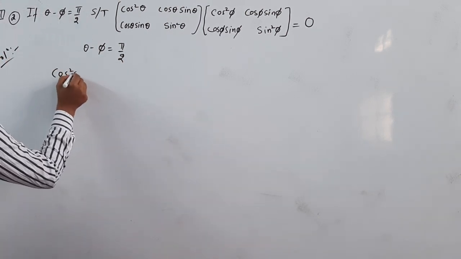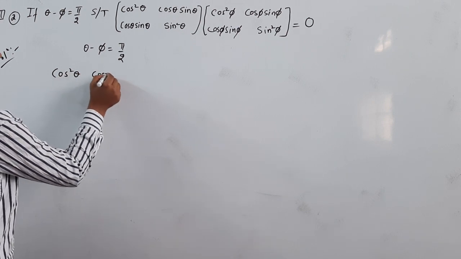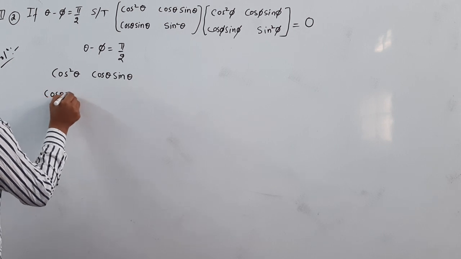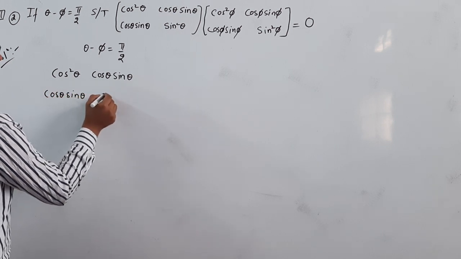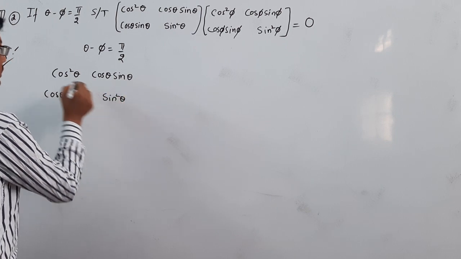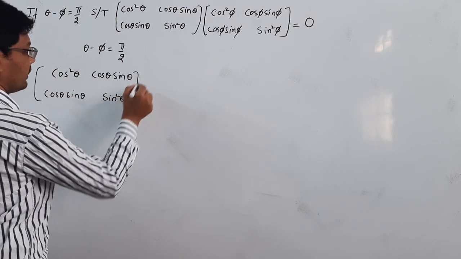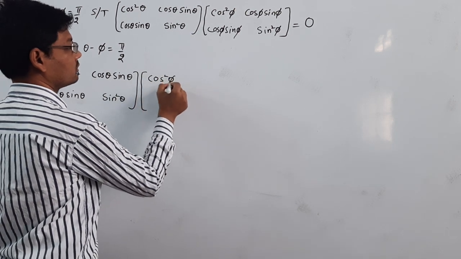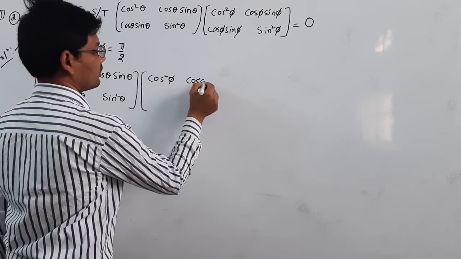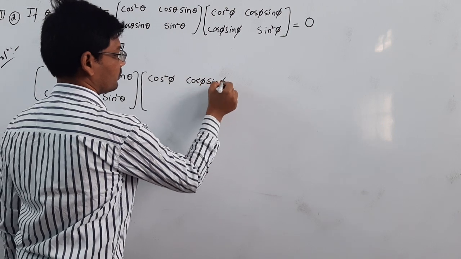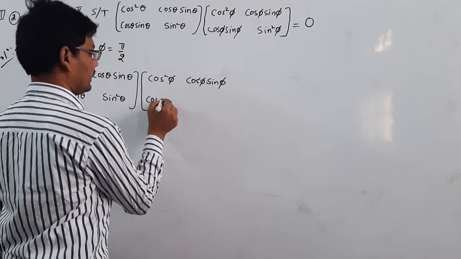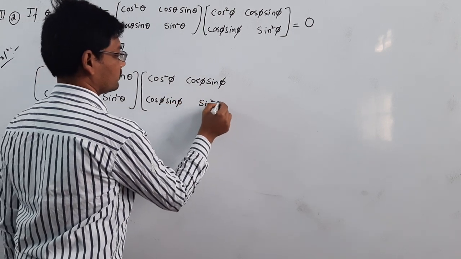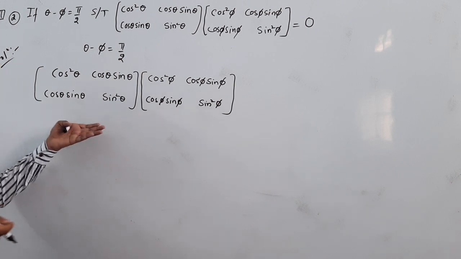The first 2 by 2 matrix is cos square theta, cos theta sin theta, cos theta sin theta, sin square theta, and the second is cos square phi, cos phi sin phi, cos phi sin phi, sin square phi. Let's multiply these two matrices.